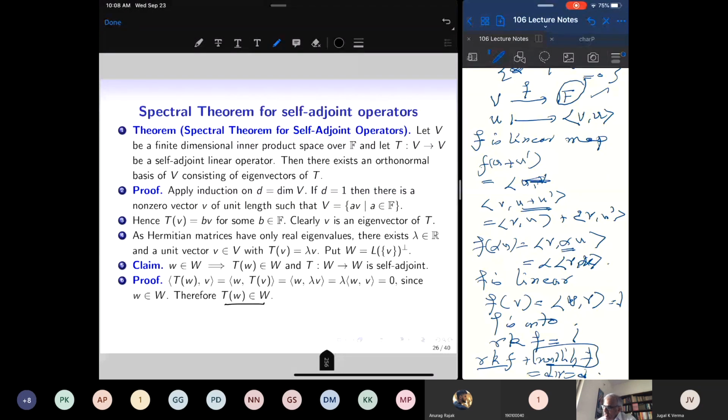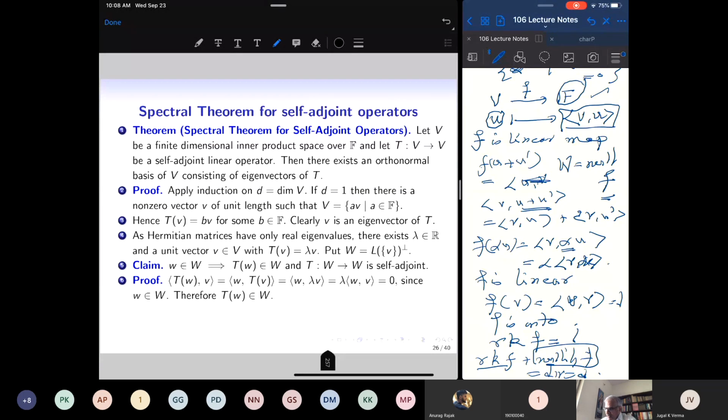What is the nullity of f? It is all vectors which are mapped to 0. So all vectors u which are mapped to 0, but this means that the inner product of V with u is 0. These are precisely the vectors which are perpendicular to V, and that is the subspace W. Therefore the null space of f is W, and by the rank-nullity theorem, its dimension is d minus 1.